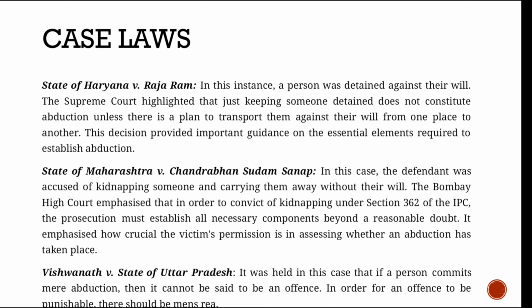So it is violative of their rights, and it is violative of the principle of natural justice too. When the prosecution makes a case against a person, saying that person committed an offense, the burden of proof lies on the prosecution to prove all necessary components beyond a reasonable doubt. They cannot just create doubt in the mind of the judge and think they have done their part, because beyond a reasonable doubt is the important part here. So the prosecution has the obligation to do that.